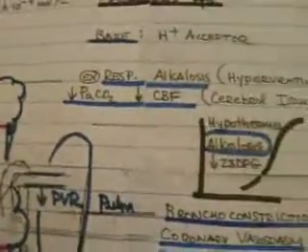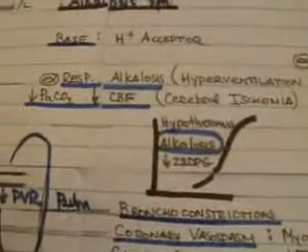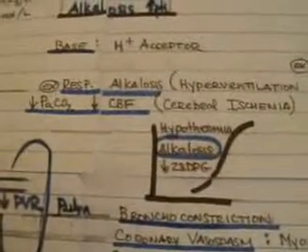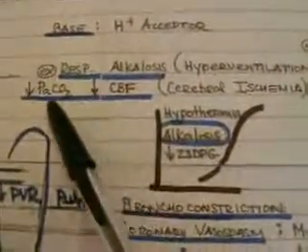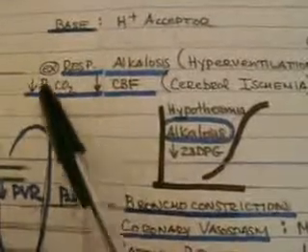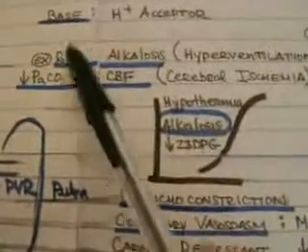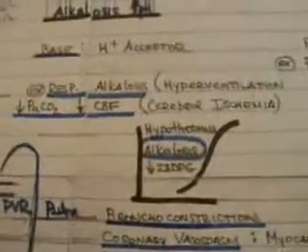It's almost a one-to-one relationship: for every 1 millimeter decrease in the partial pressure of carbon dioxide, it decreases the cerebral blood flow by 1 ml per minute.